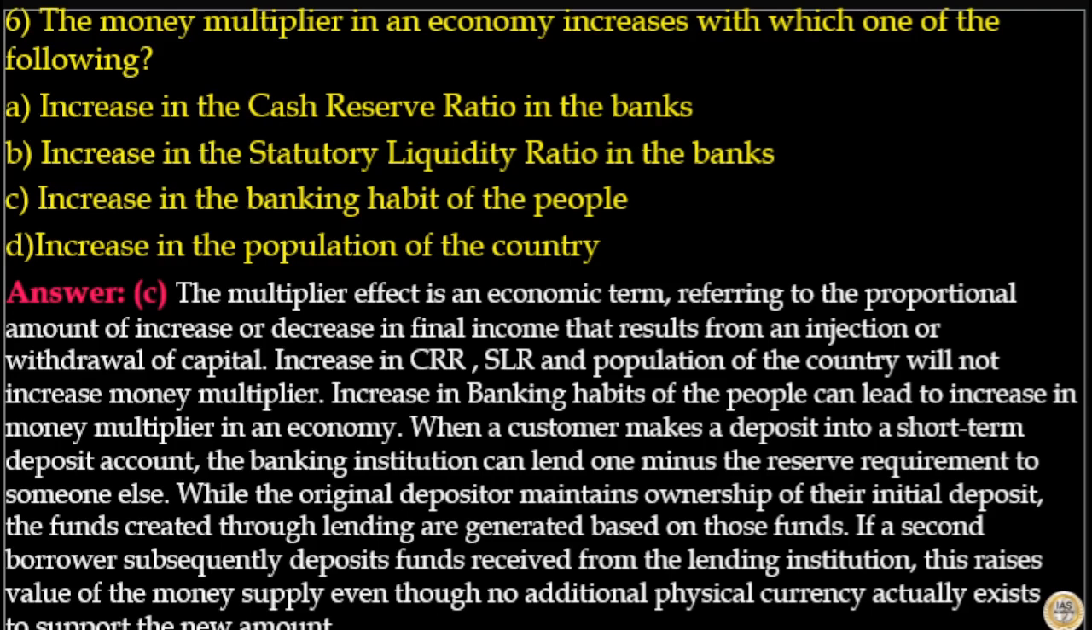When a customer makes a deposit into a short-term deposit account, the banking institution can lend one minus the reserve requirement to someone else, while the original depositor maintains ownership of their initial deposit. The funds created through lending are generated based on those funds. If a second borrower subsequently deposits funds received from a lending institution, this raises the value of money supply even though no additional physical currency actually exists to support the new amount. So, here the answer to this question is option C.